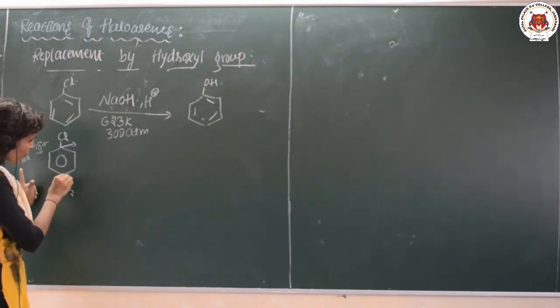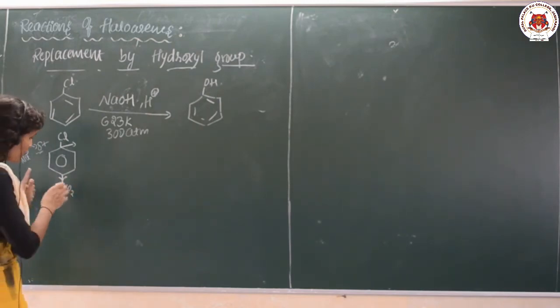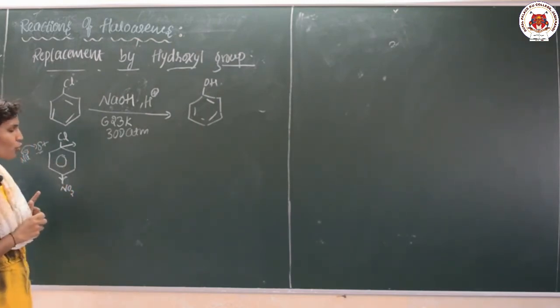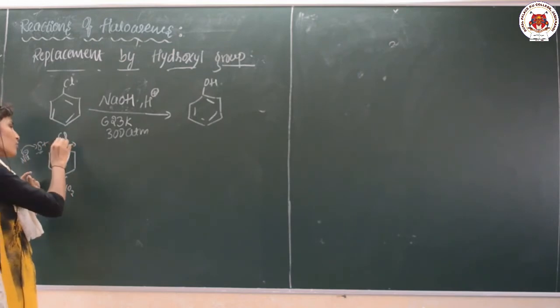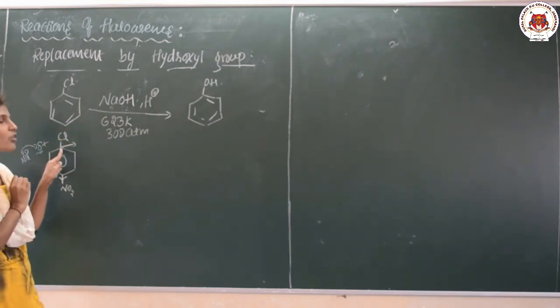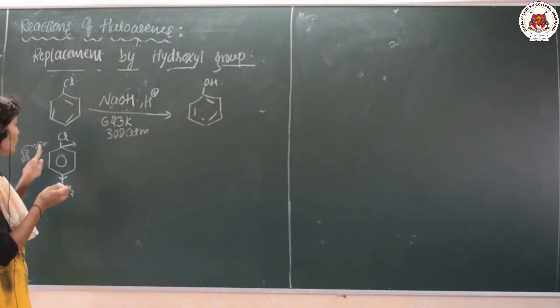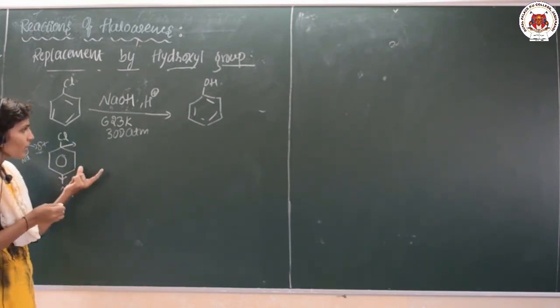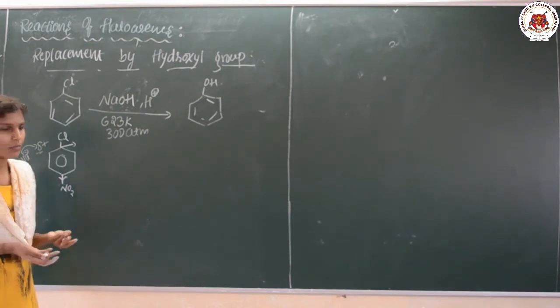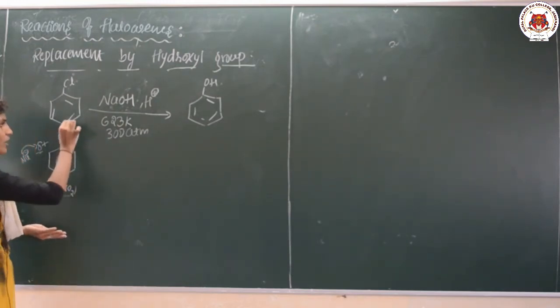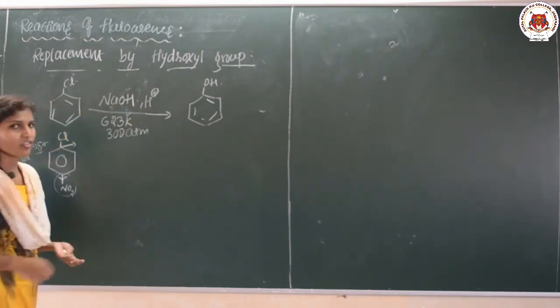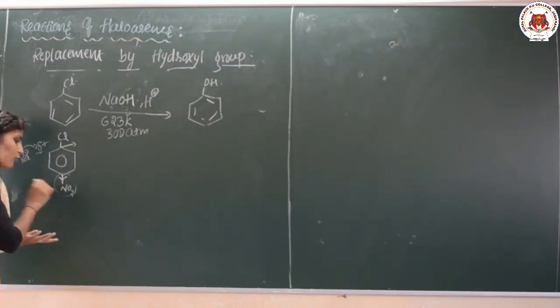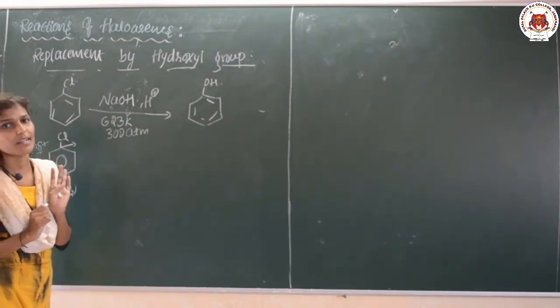Why does it happen? NO2 is an electron withdrawing group. The electron withdrawing group sucks the electrons towards itself, and because of that, the positive character on the carbon is increased. That's why the nucleophile can attack here. But the temperature required is reduced because a group is introduced. With no group, we want more temperature. With an electron withdrawing group introduced, we want less temperature.